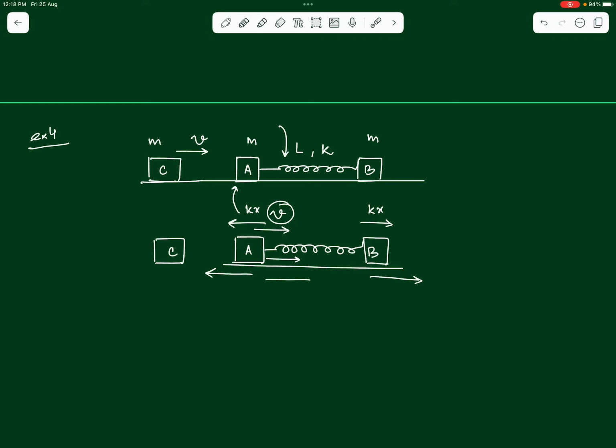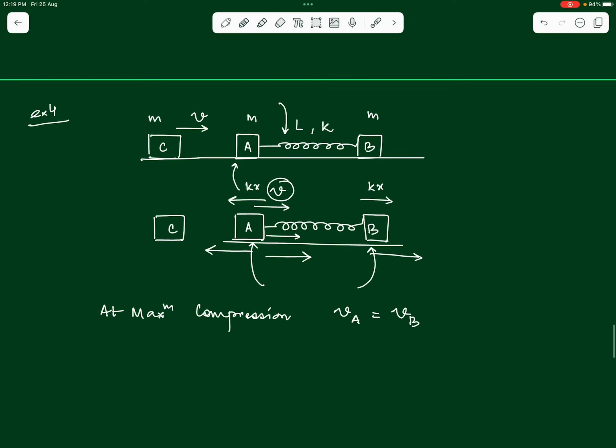Now, understand that the spring will continue to get compressed till the time A is moving faster than B, right? So, the moment when the velocity of A and B will become equal to each other, the spring will be in its maximum compression state. This particular aspect we have discussed in the previous video also. The same thing we are using here. We are saying that at maximum compression of the spring, velocity of A will become equal to the velocity of B at that instant, right?